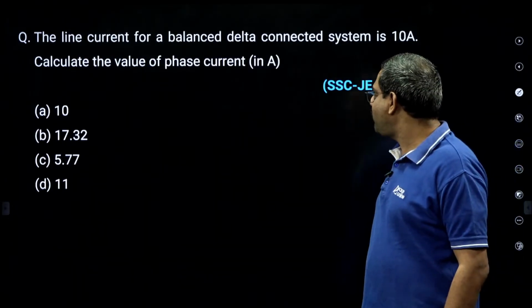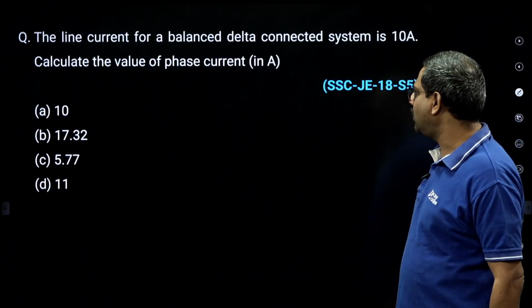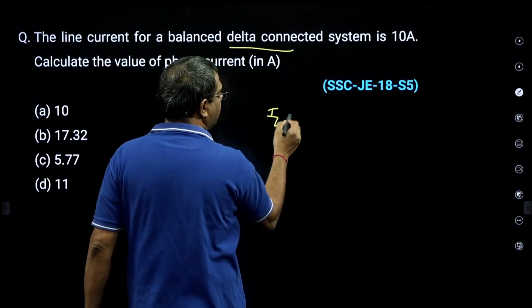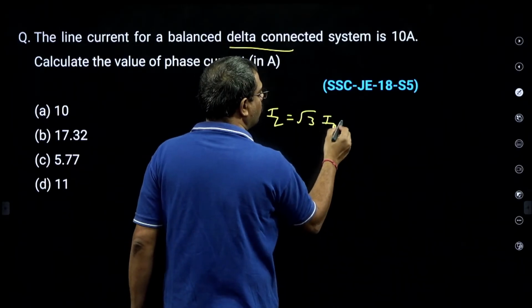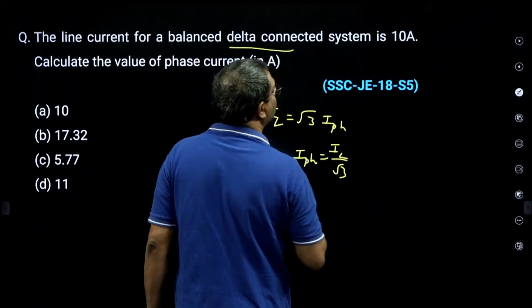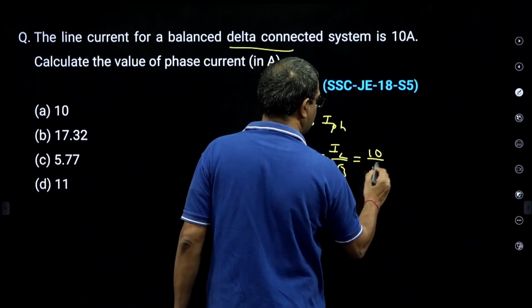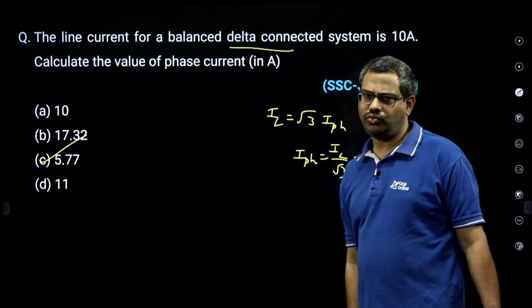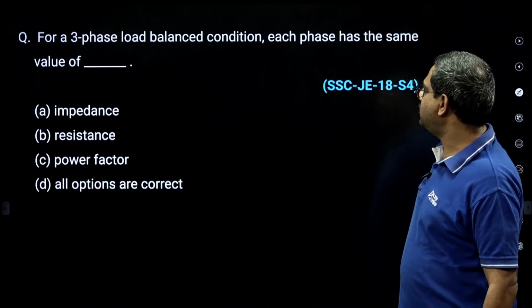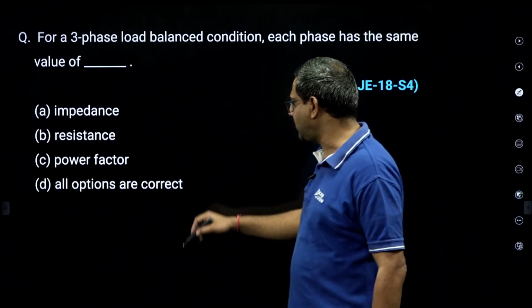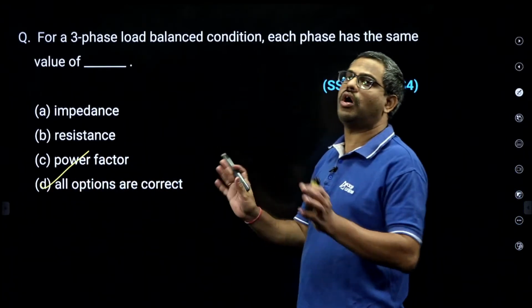The line current of a balanced delta connected system is 10, then calculate the value of phase current. So in a delta, line current is root 3 times phase current. So phase current is line current by root 3. So this is 10 by root 3. 10 by root 3 is less than 10, and you will get this as 5.77. Only one option. In a 3-phase balanced condition, each phase has the same value of impedance, resistance, power factor, all options. Balanced load means all options.